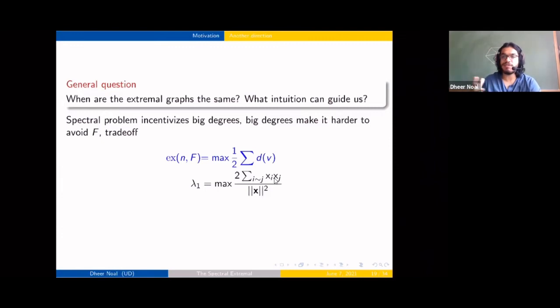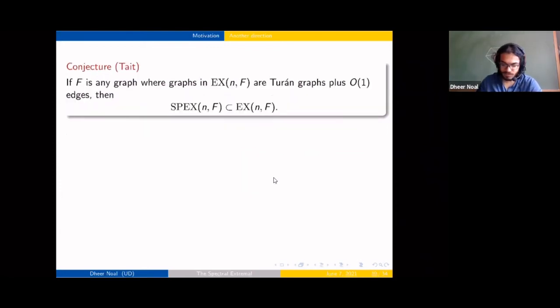But maybe if we're close to being regular, then the eigenvector entries become close to each other, and it sort of ends up being an add-more-edges problem. All right. So there's this conjecture by Mike that if your edge extremal graphs look like the Turan graphs plus some constant number of edges added into it, then your spectral extremal is going to be edge extremal as well.